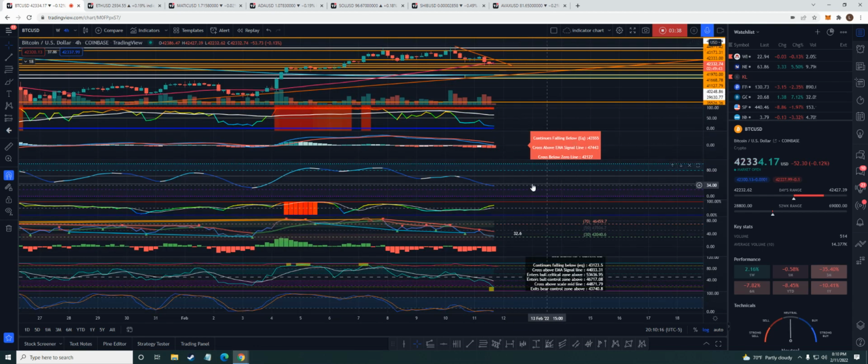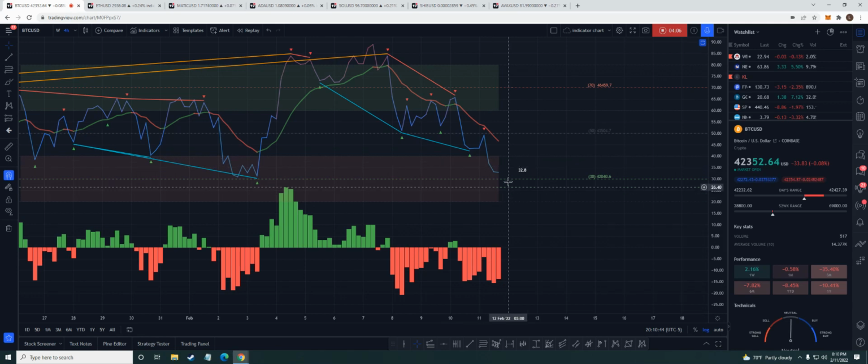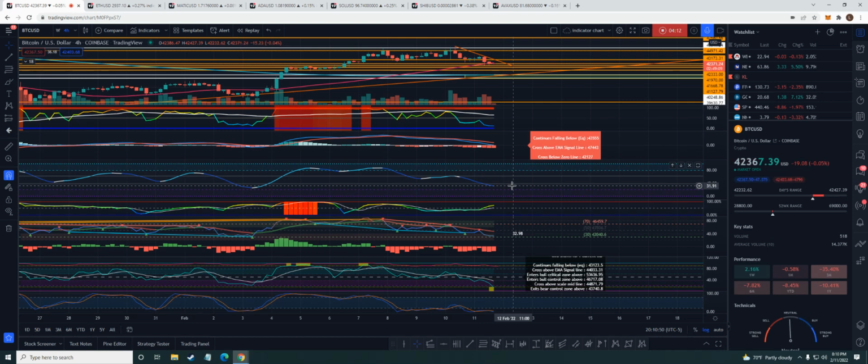But right now, let's look at the 4-hour. Things are coming down. The MACD will continue to fall as long as we're under 43,500. Let's see, there is some bearish divergence here, but the RSI is really low on the 4-hour. And the stochastic is still turning down. So I'd wait for a turn up. Wait maybe for a little bit of bullish divergence here, because right now it's still coming down, but that's pretty weak in my opinion.